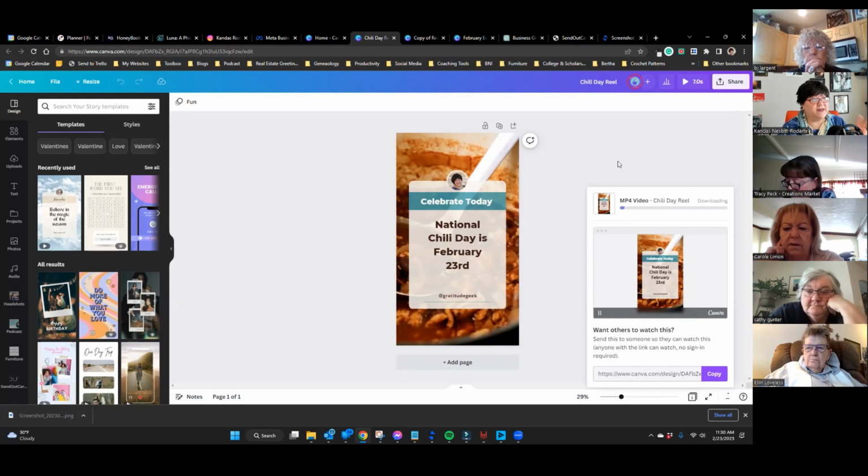There's two steps to doing Instagram Reels. One is downloading the video, and the second is downloading the cover image. As soon as it's done downloading the video, I'm going to download the cover image, which is basically downloading the video as a PNG instead of a video. The reason you have to do that is because if you don't, it could choose a cover image automatically that doesn't look the way you want it to look.